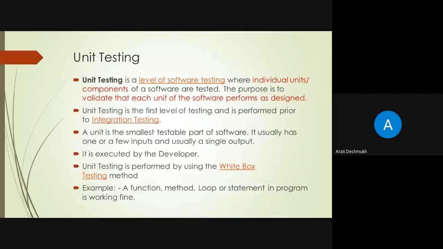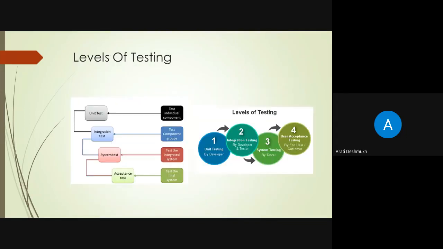What happens in unit testing? This is very important again. It is a level of software testing. Again, there are a number of levels: unit, integration, system, and acceptance. First, unit testing is at the developer level. Integration means developer plus tester. System testing means only the tester, and acceptance testing means the end user or the customer tests it.